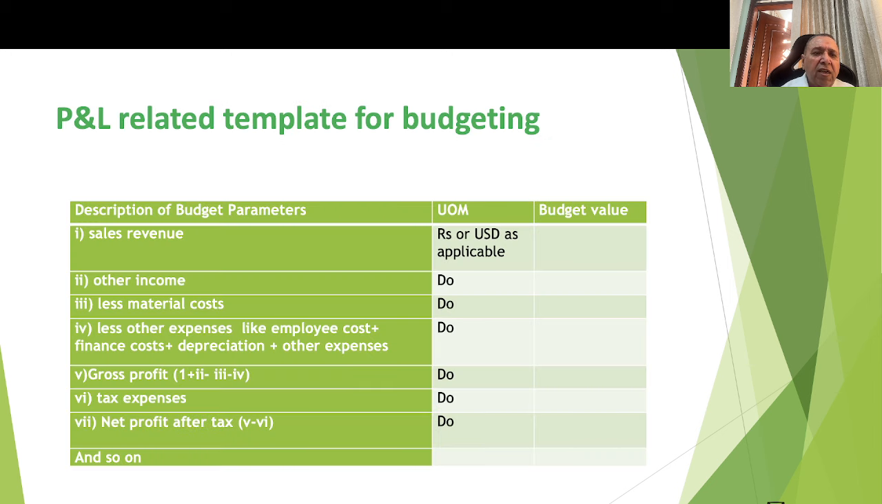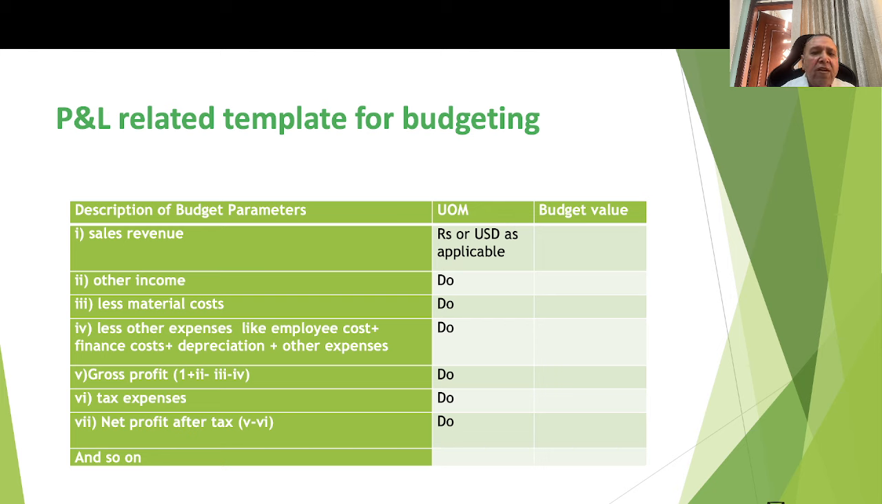Now I am focusing on the profit related template for budgeting. This is aligned to the usual P&L and balance sheet annual report of the company. Broadly, for understanding, I have given 7 heads: the sales revenue, the other income, the less material cost, the less other expenses like employee cost, finance cost, depreciation, other expenses, gross profit, the tax expenses, and the net profit after the tax. I have given these in different rows, and the unit of measure can be as appropriate. It can be USD or rupees or any other applicable currency.